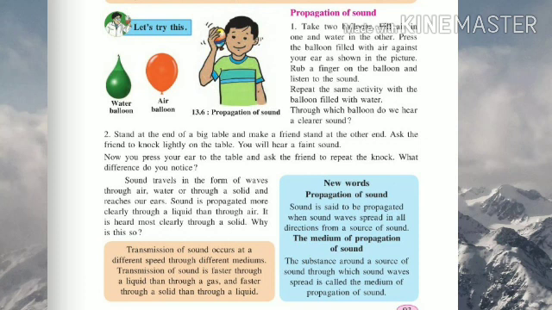Now let's see the different activities. You can observe in this picture there is a water balloon, air balloon and the propagation of sound. Now what you have to do, take two balloons, fill air in one and water in the other. Press the balloon filled with air against your ear as shown in the picture. Rub a finger on the balloon and listen to the sound. Repeat the same activity with the balloon filled with water. Through which balloon do we hear a clear sound?